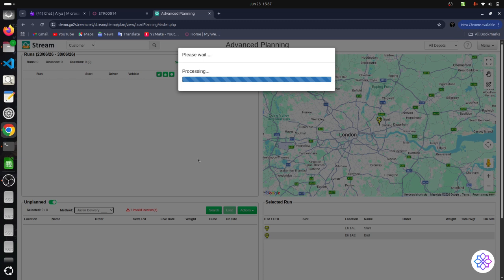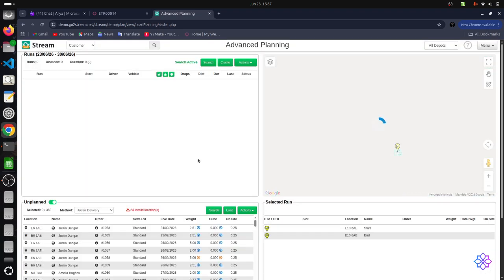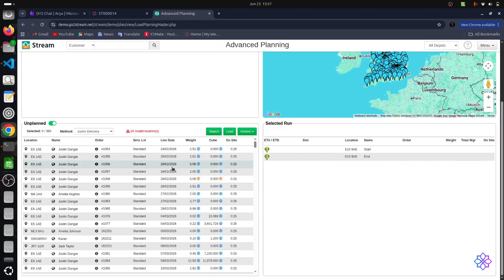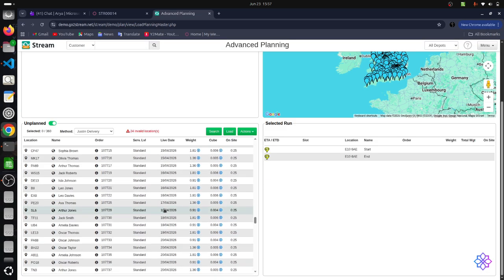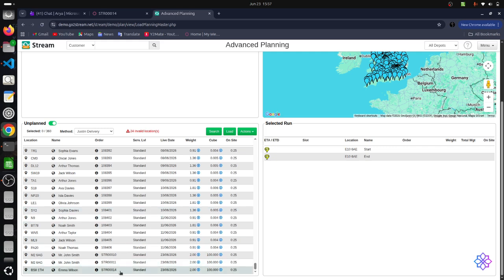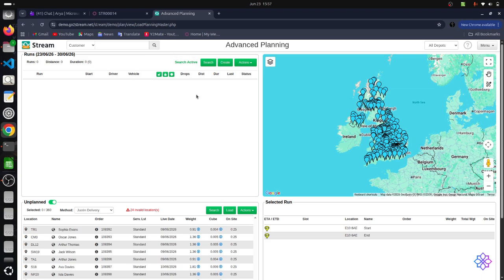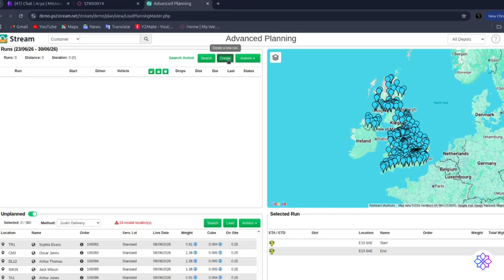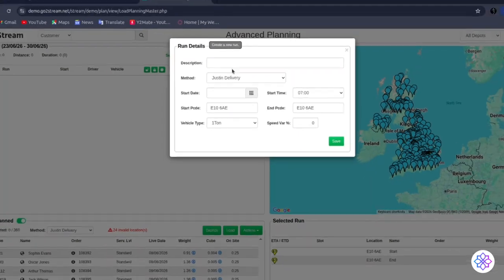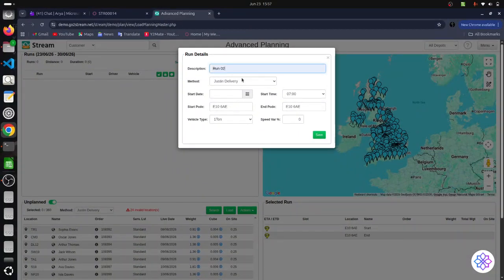Select the delivery method that you have chosen, then you will be able to see the newly created orders. So this is the order that we have created. To create the run for this order, first we need to select an existing run, or we need to create a new run. Let me create a new run.